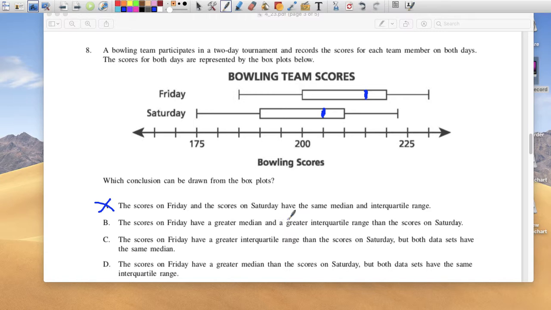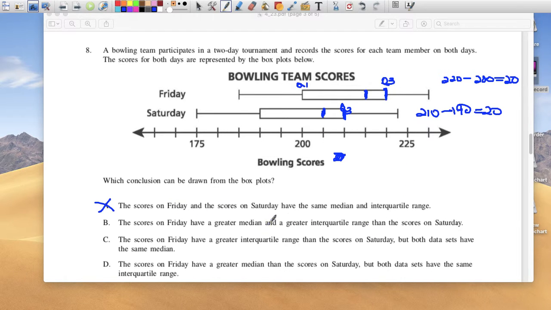The score on Friday has a greater median and a greater interquartile range. Is the interquartile range on Friday greater? From here, this is 220. Are we going by 5, 12, 5 to 10? Yeah, so it'd be 220. This is Q3 minus Q1, which is 20. So the interquartile range is 20. And the interquartile range here is Q3 minus Q1, so 210 minus 190, because this is 210 and this is 190. So it's also 20. It says that they're both greater than on Saturday.